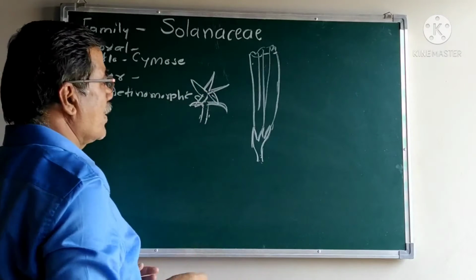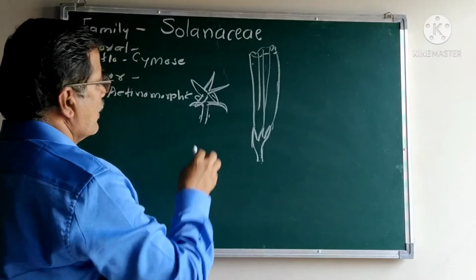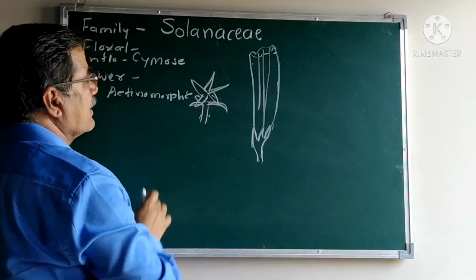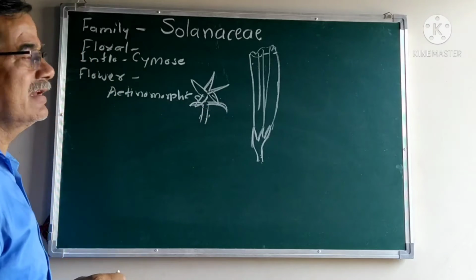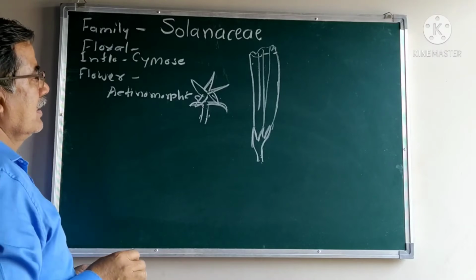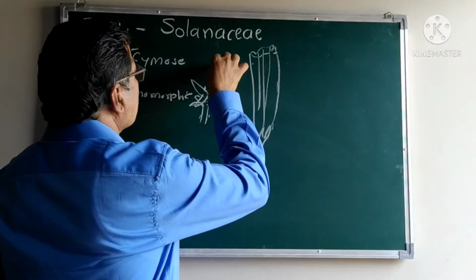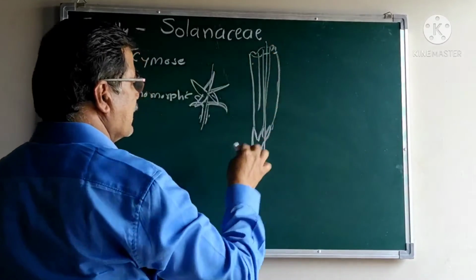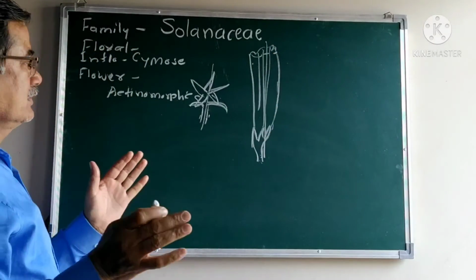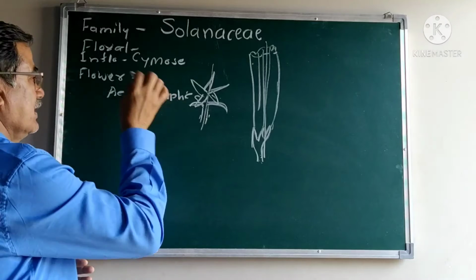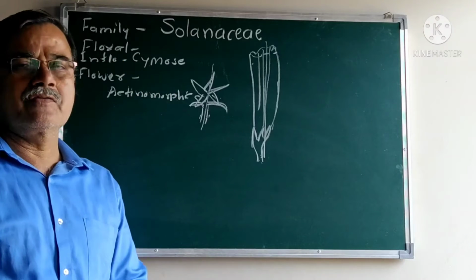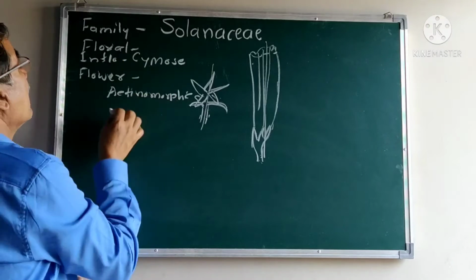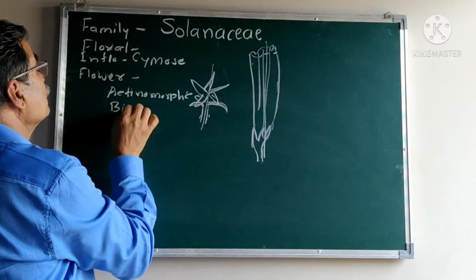Flowers are actinomorphic. All parts of the sepals and petals are similar in size and shape, and when a cut is taken in any direction, it gives two halves. Then the flower is said to be actinomorphic. The flower is bisexual.